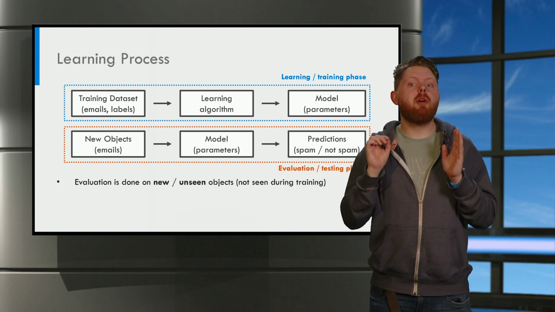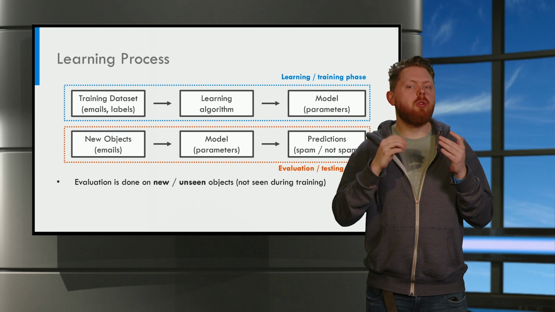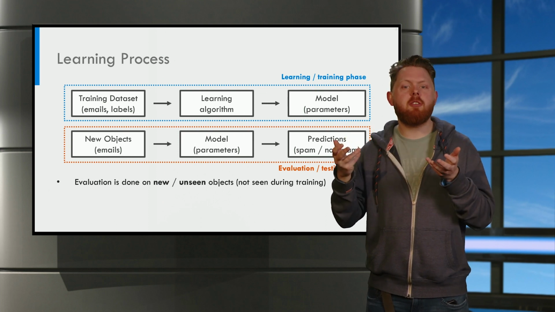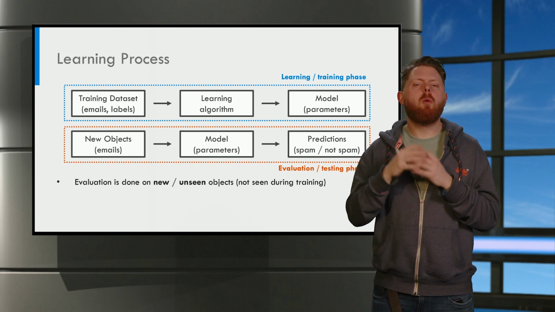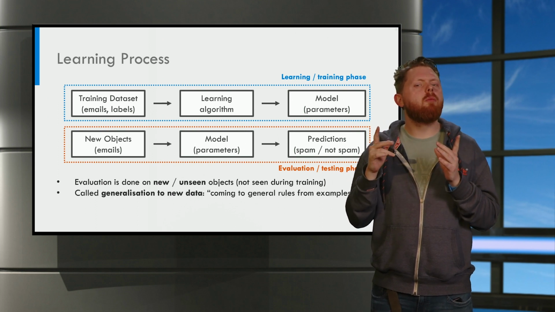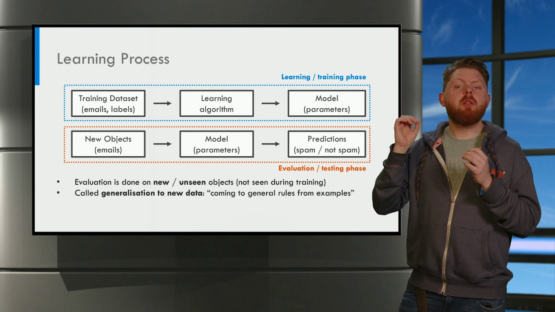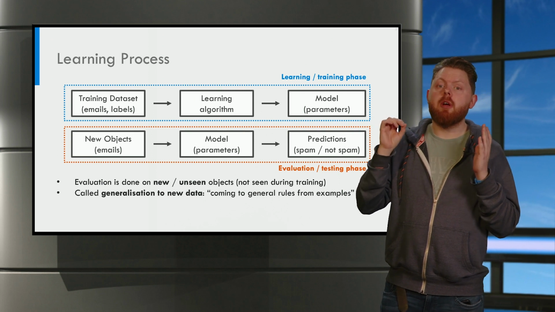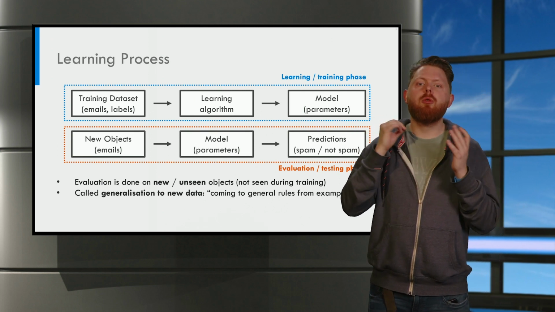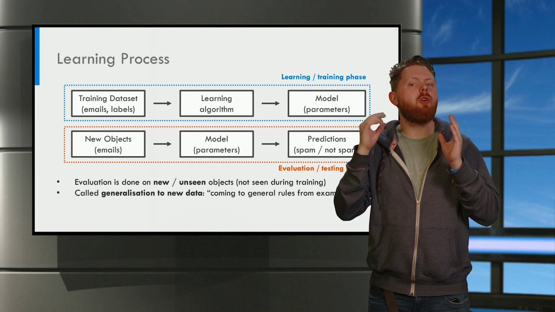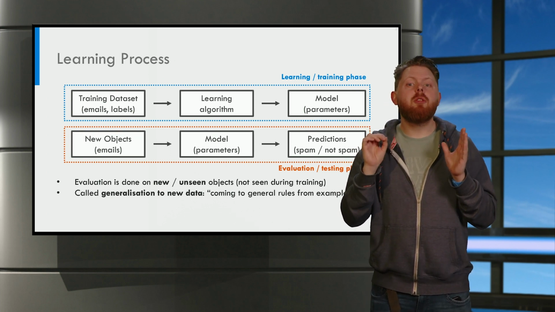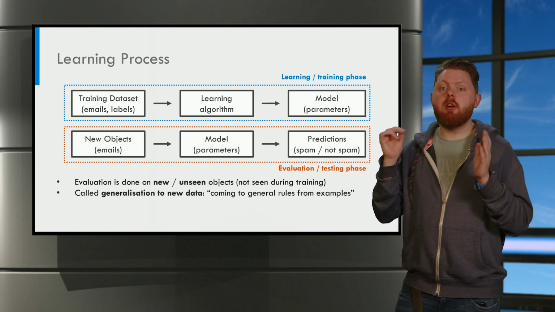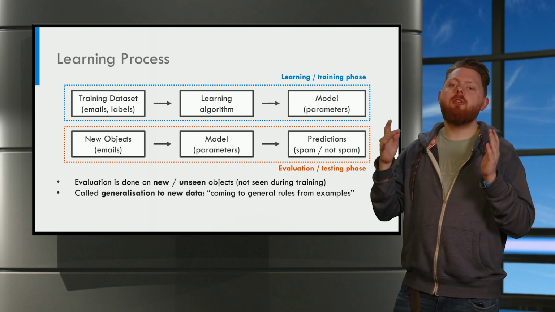Note that the evaluation is always done on new and unseen objects that are not used during the training phase. Why? Well, because we want to find rules that work well in general. The rules shouldn't only work well on the training data. In other words, we want to build models that can generalize well to unseen emails.